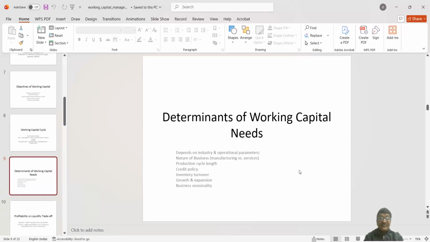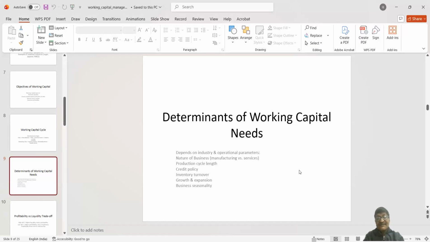So first, let us discuss the nature and size of the business. Nature of the business means for any manufacturing organization, working capital requirement is obviously more than the service organizations.